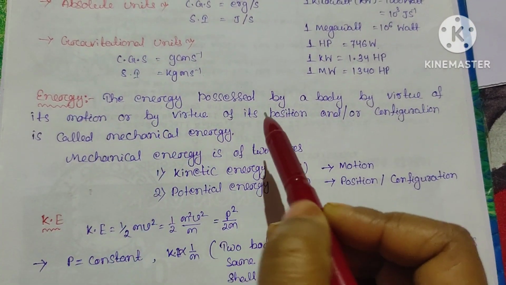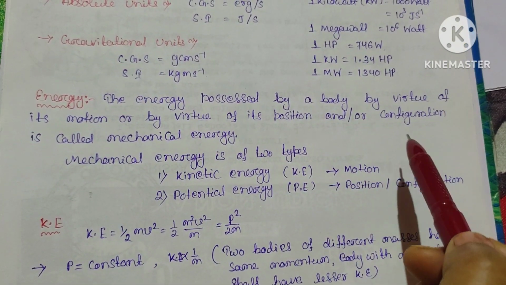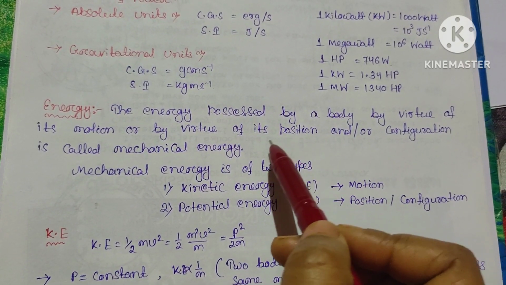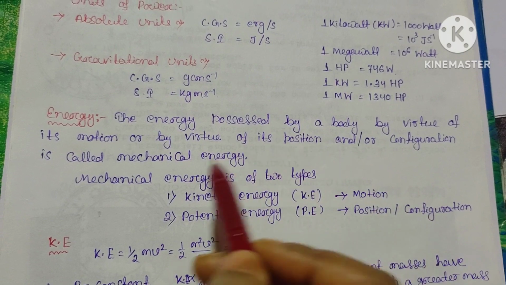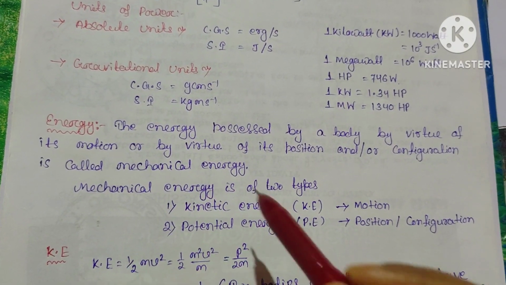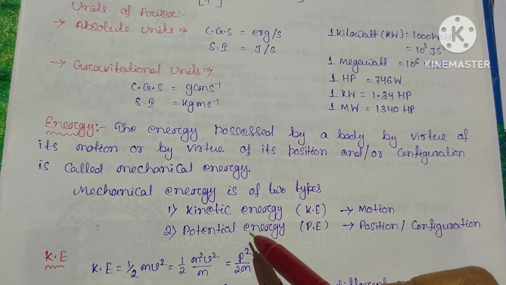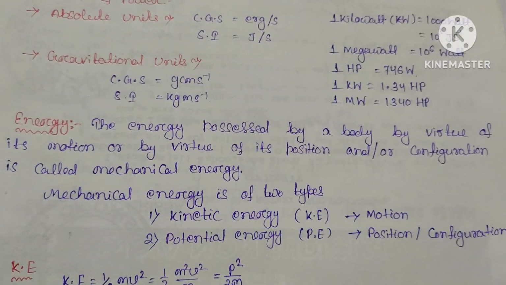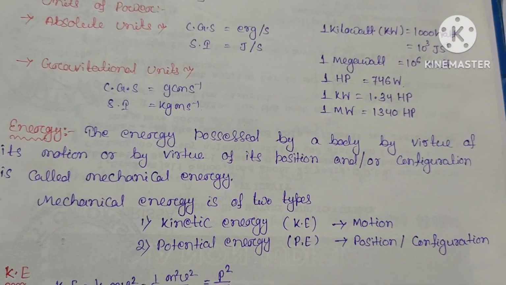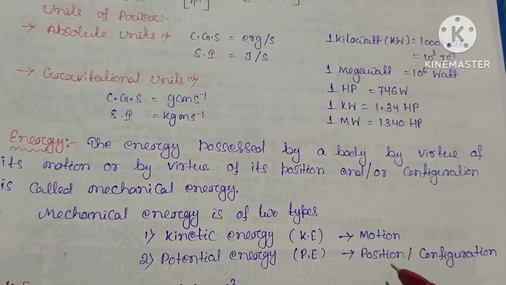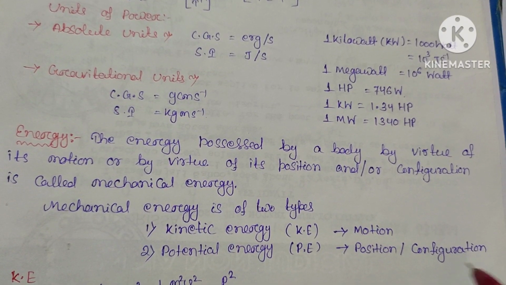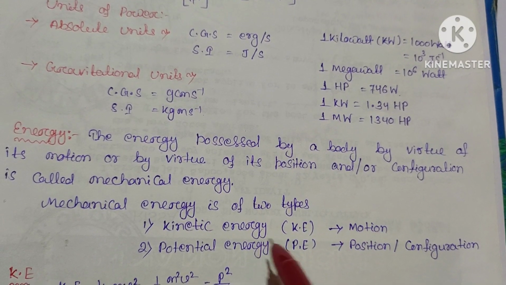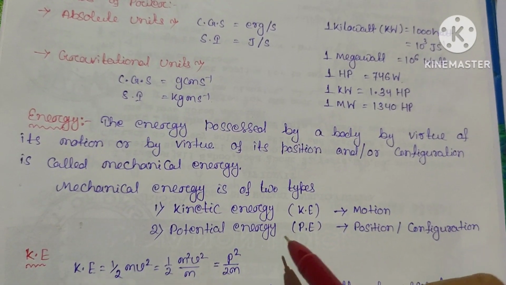Next is energy. The energy possessed by a body by virtue of its motion or by virtue of its position or configuration is called the mechanical energy. This mechanical energy is of two types. The energy possessed by a body by virtue of its motion is called kinetic energy. The energy possessed by a body by virtue of its position or configuration is called potential energy. If it is motion, then kinetic energy. Position or configuration, it is potential energy.